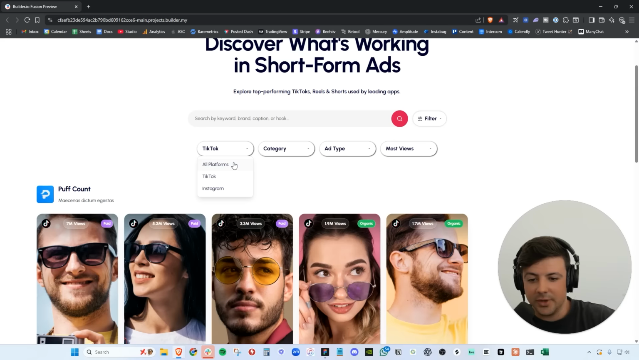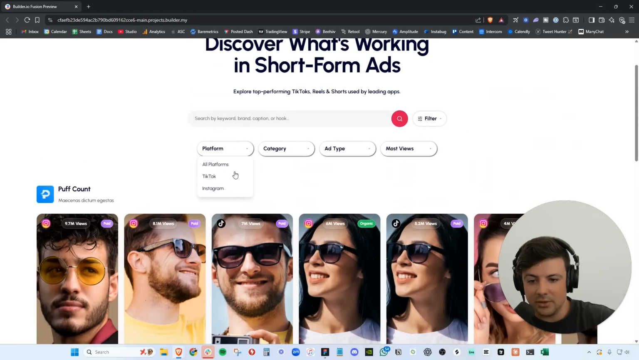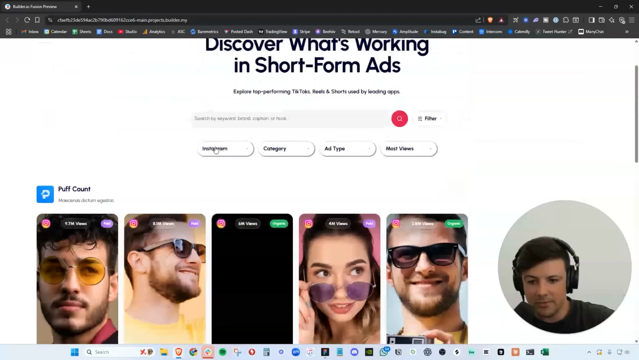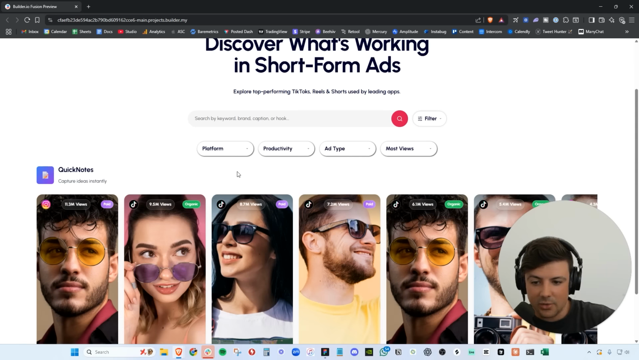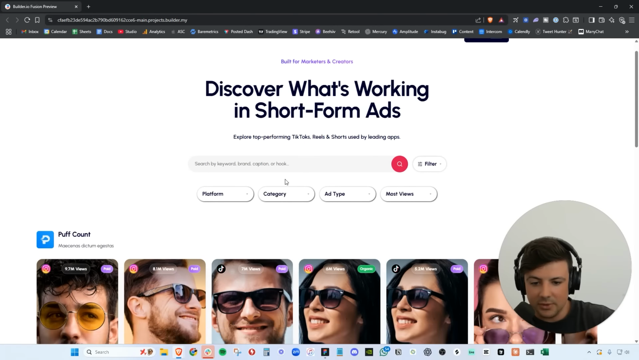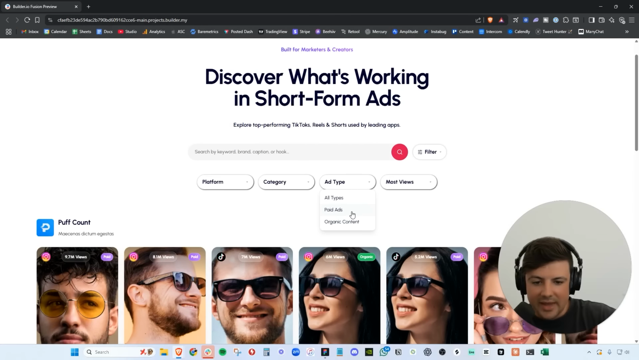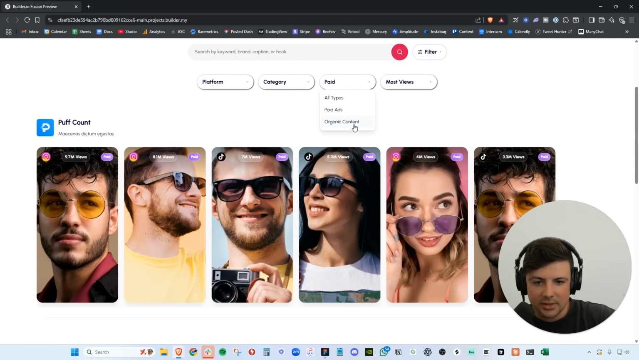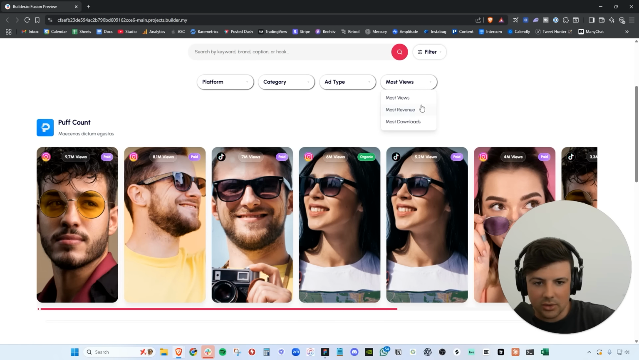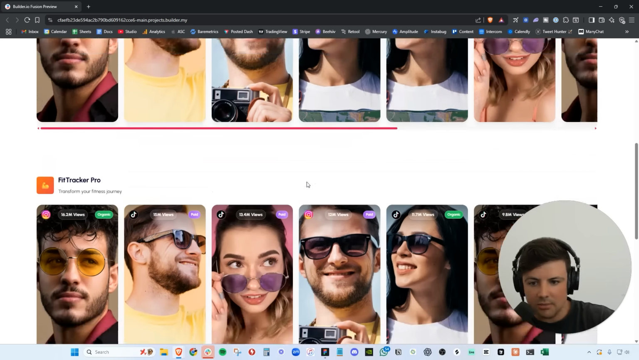Now we added filtering, so we can filter between only TikTok videos, only Instagram, or all platform videos, which is incredible. We have categories here as well. It is filtering between all of these. We have the ad type. We can filter by paid content only, organic content only, or all types. We can also filter by most revenue, which we haven't set up yet for the apps, most downloads, and most views.